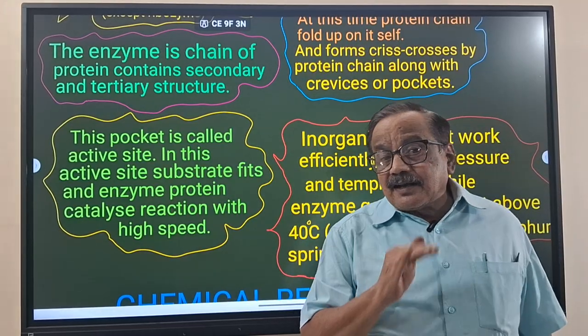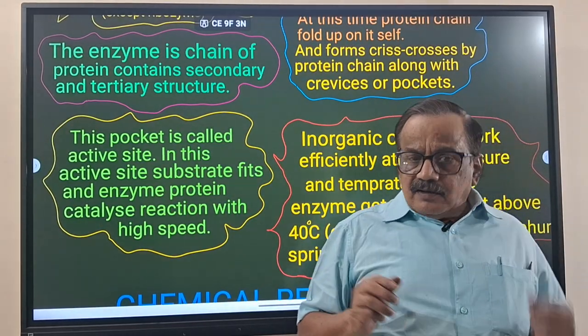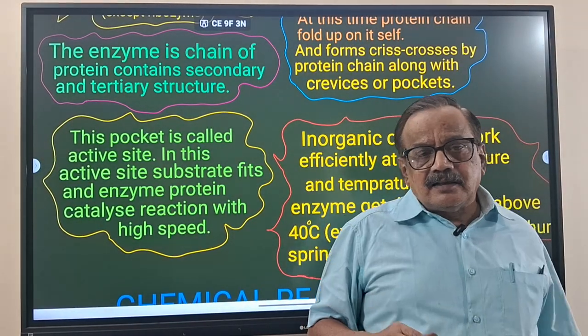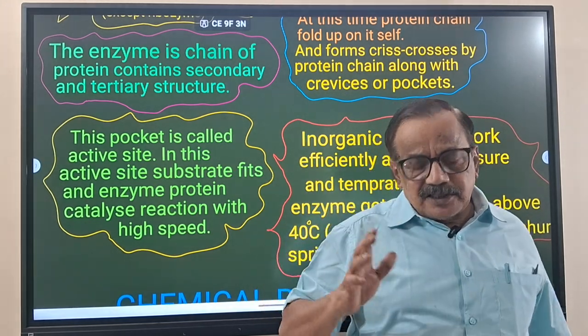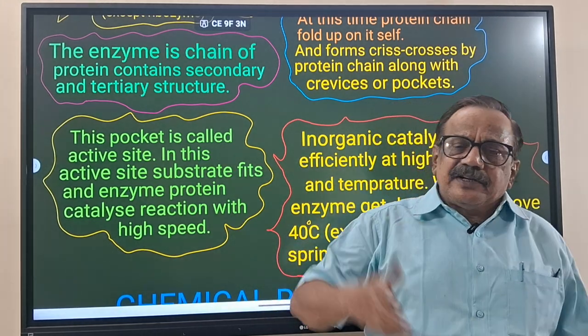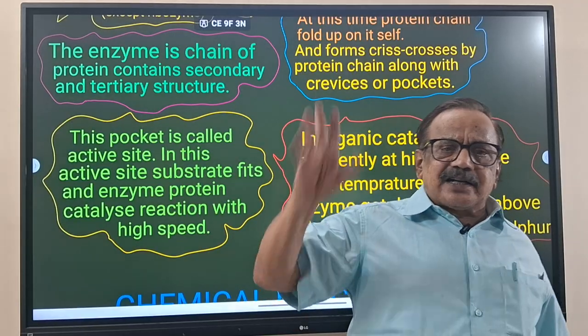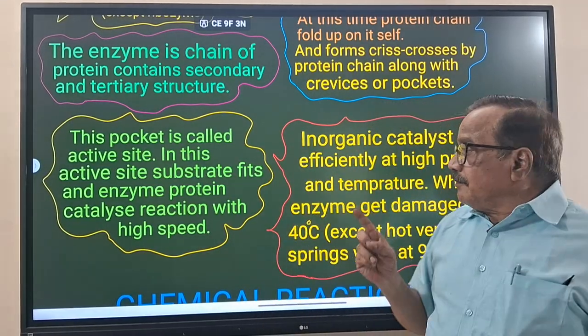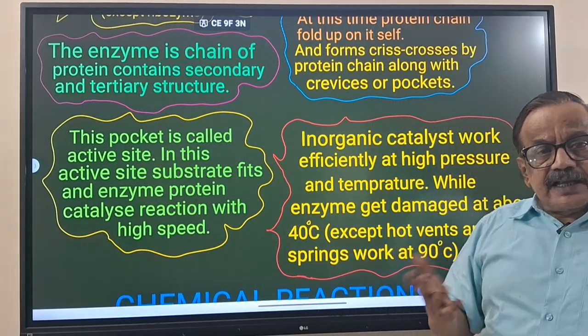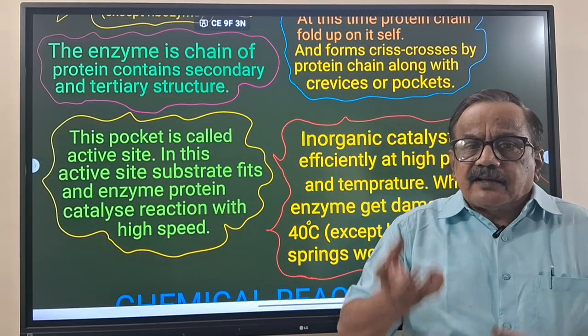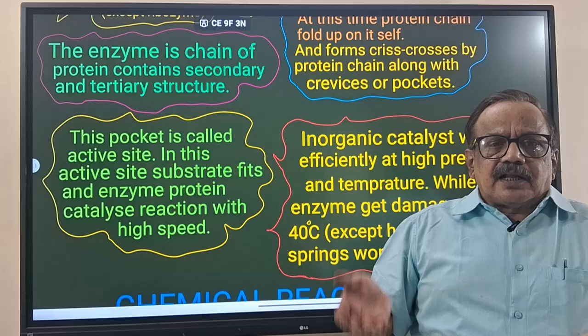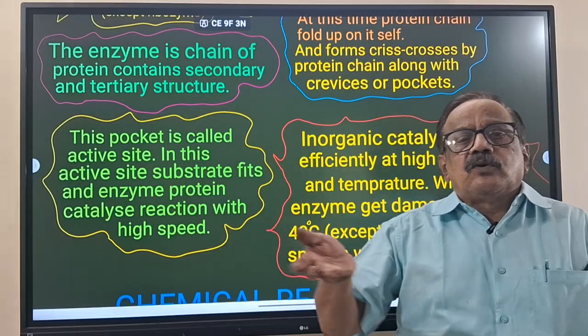The inorganic catalysts' efficiency increases, and they work at high speed by increasing the pressure and temperature. But the enzyme is also a biological catalyst. This should also increase, no? Inorganic catalysts do this, but enzymes won't.